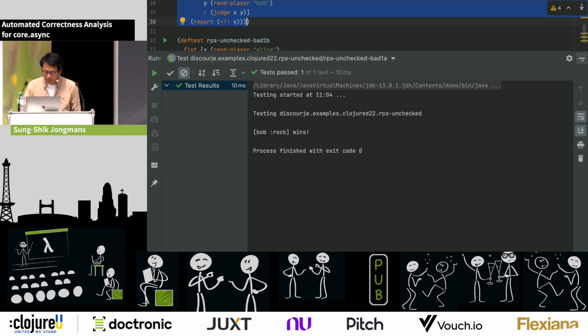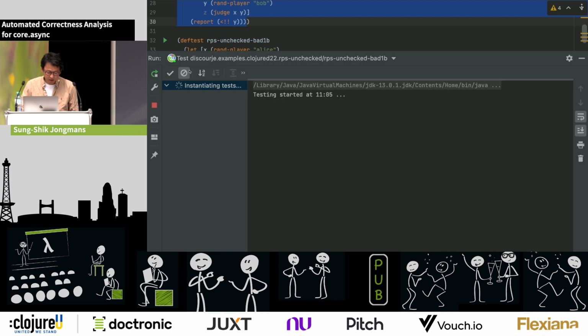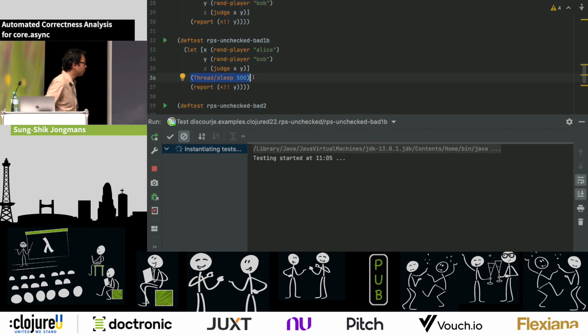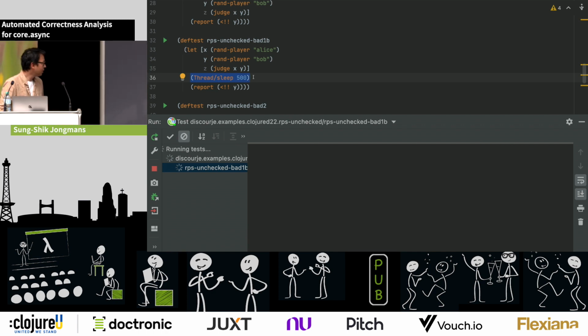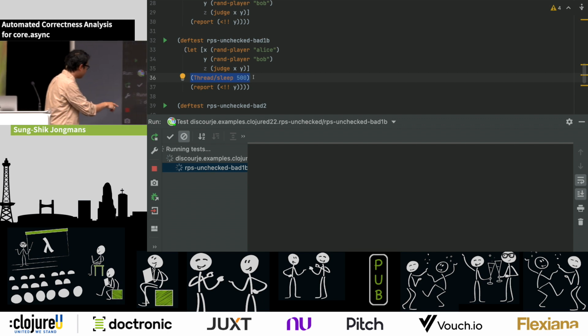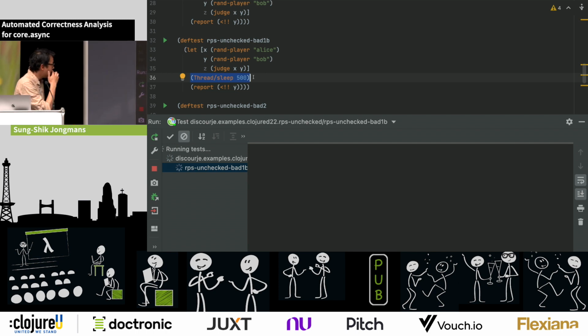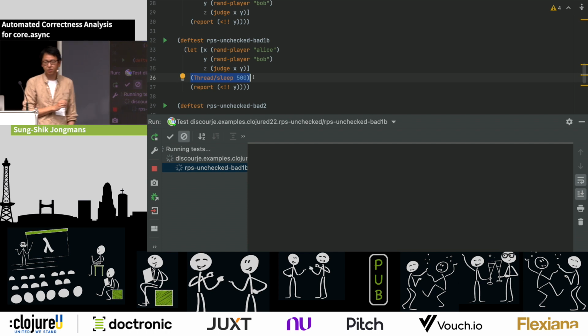But of course, we can also have the situation where the judge wins the race. And so here I have another test. To show you, I'm forcing the judge to win by having this extra sleep instruction to delay the main thread a little bit. And so I'm running this test, and it's running and running and running. And obviously, these 500 milliseconds have passed now, right? So something else is going wrong here. And the thing that's going wrong is that we got stuck in a deadlock.